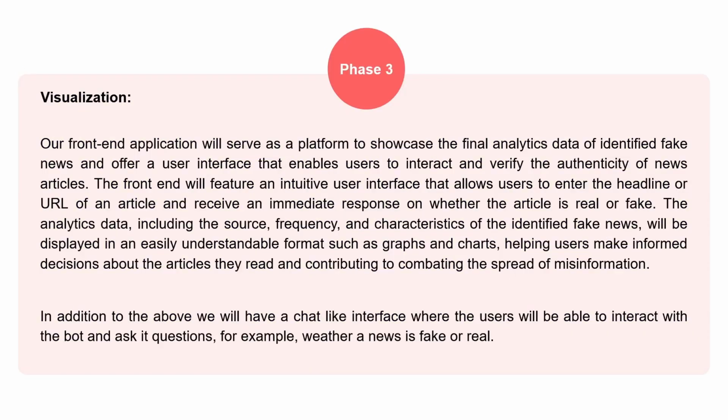Now let's come to phase 3. Our front-end application will showcase analytic data on identified fake news and provide user-friendly interface for users to verify the authenticity of the articles. The intuitive interface allows user to enter the headline of an article and receive an immediate response on whether it is real or fake. The data including the sources, frequency, and characteristics of identified fake news will be presented in an easily understandable format such as graphs or chart or a table in a separate dashboard to the admin.